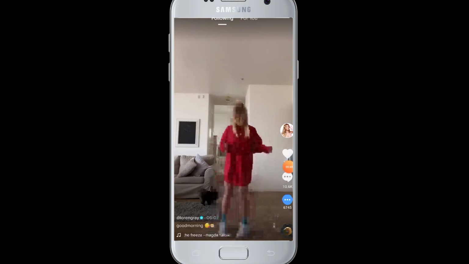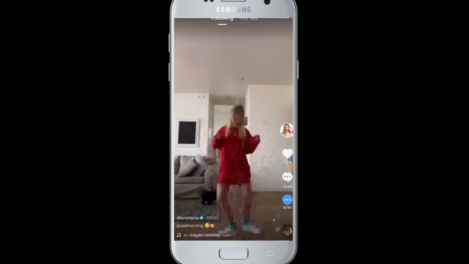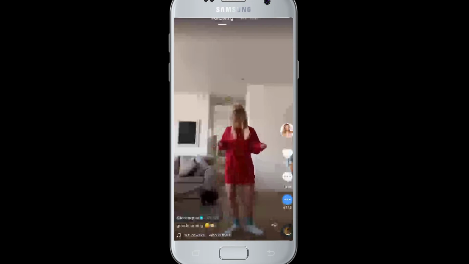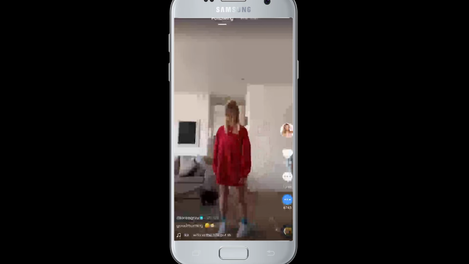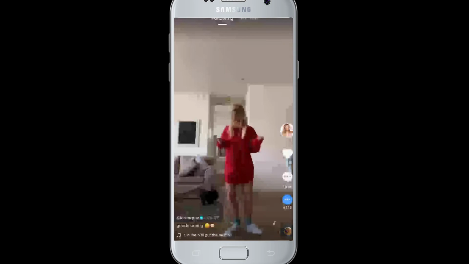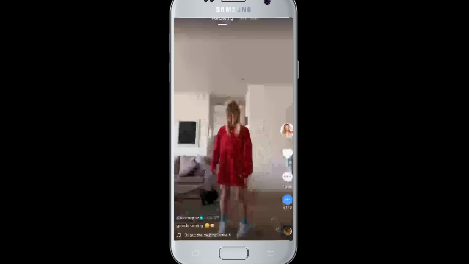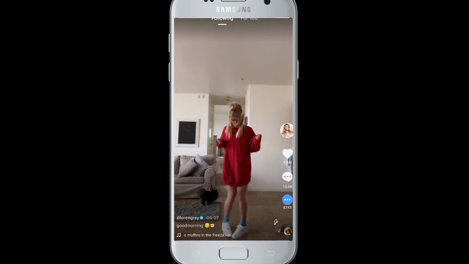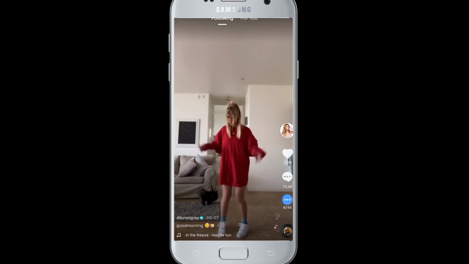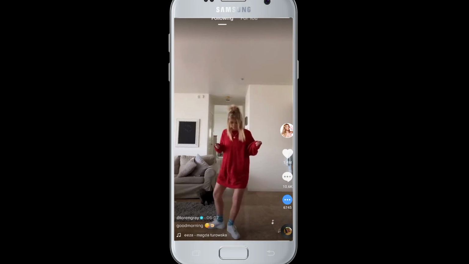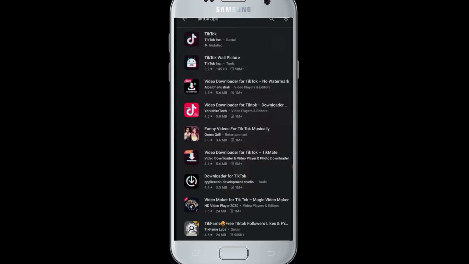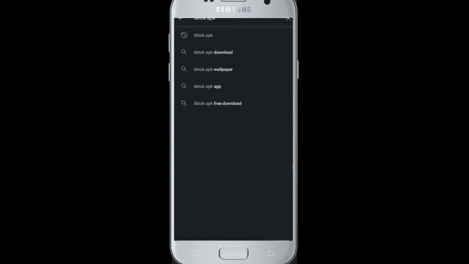Those applications are similar to TikTok in ways like you can discover your talent, acting skills, or dancing. You can share your videos, adding effects and music to your videos and making them look awesome. So let's move forward and look into those applications. You can find those applications on Play Store.